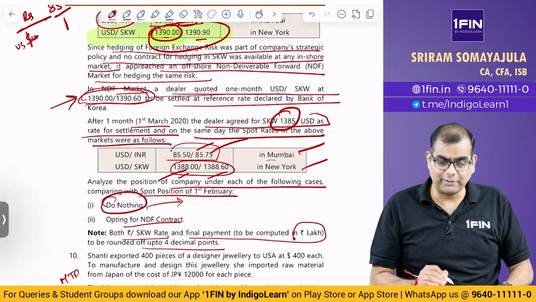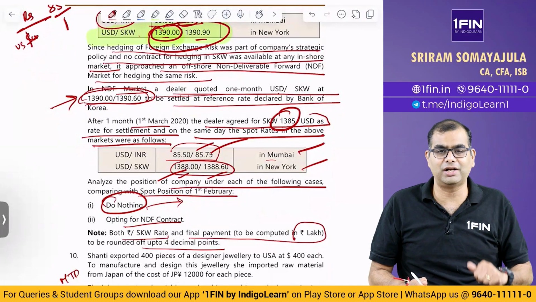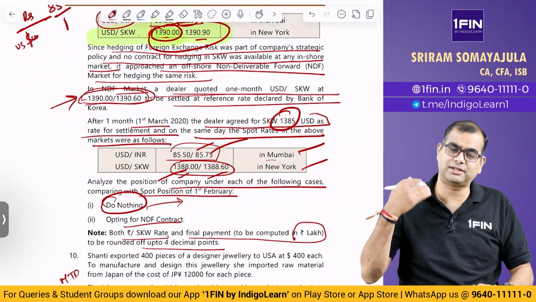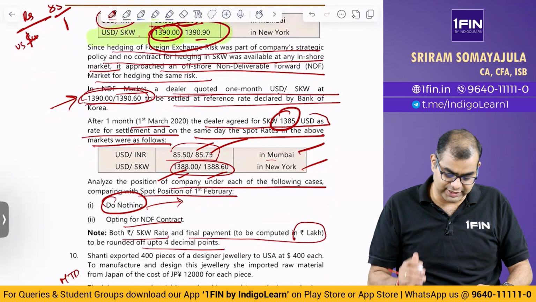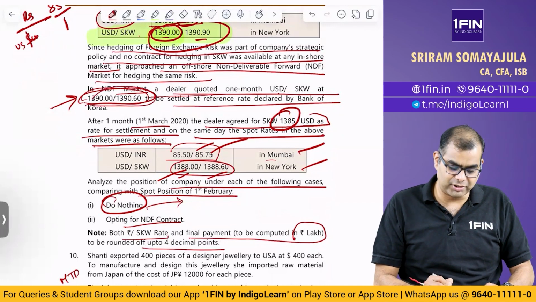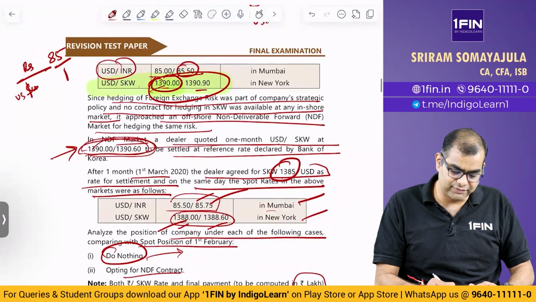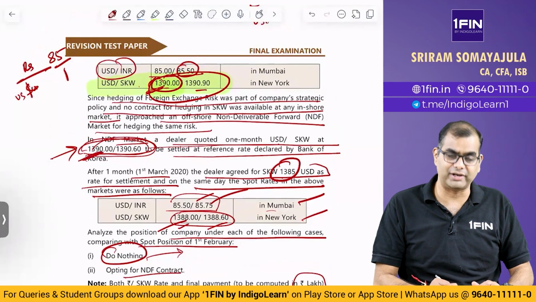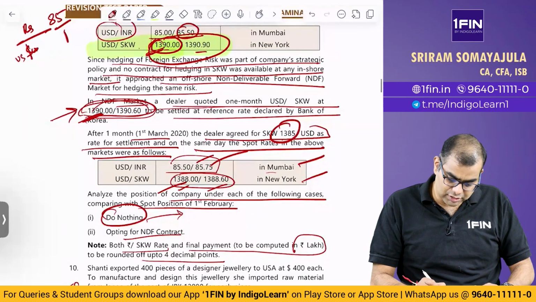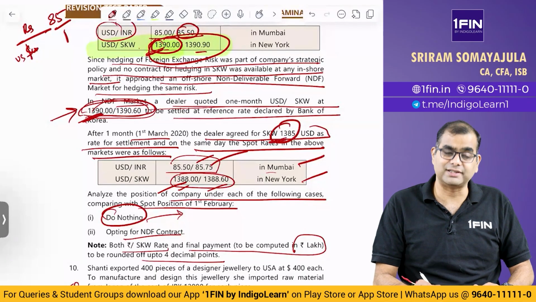When you opt for NDF, there is a possibility that you will also hedge the local leg, no? Correct. They have not said that, but anyway, we will assume that that leg is not hedged. You are only hedging the NDF leg. Now in the NDF leg, what has happened? 1390 by 1390.60. What did we do initially? Initially we took the bid rate. So here also only the bid rate will be relevant, 1390. Then the closing rate is what? The closing rate is 1385.